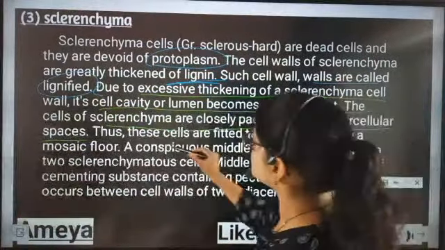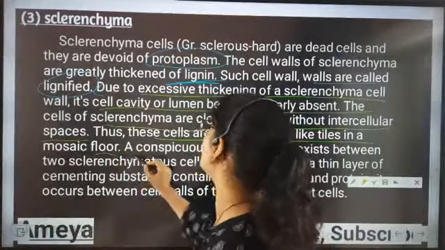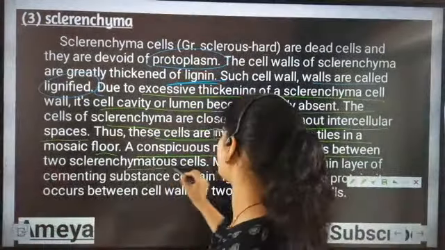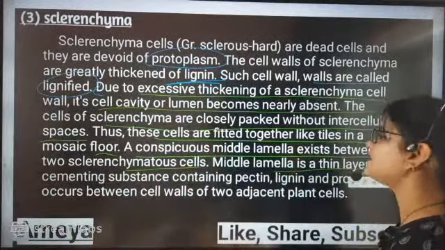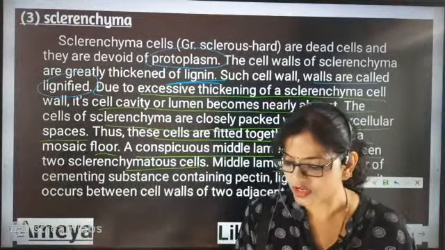Now these cells are fitted together like tiles in a mosaic floor. A conspicuous middle lamella exists between two sclerenchymatic cells. Middle lamella is a thin layer. About middle lamella, tomorrow I am going to teach. Don't worry about it.